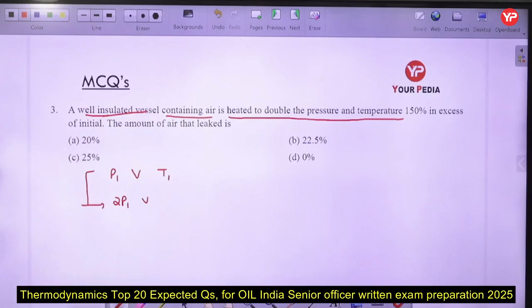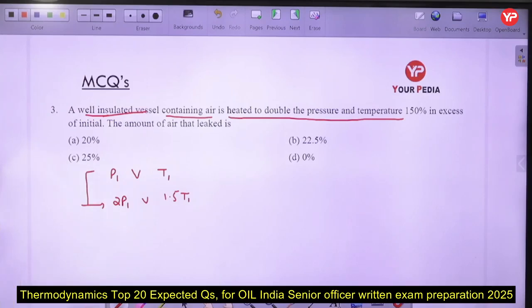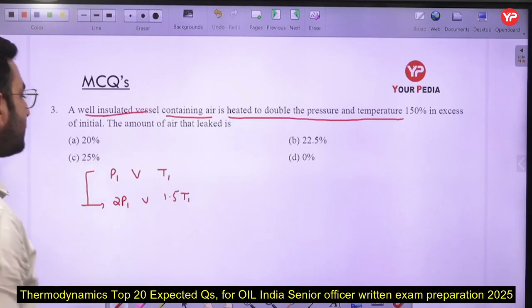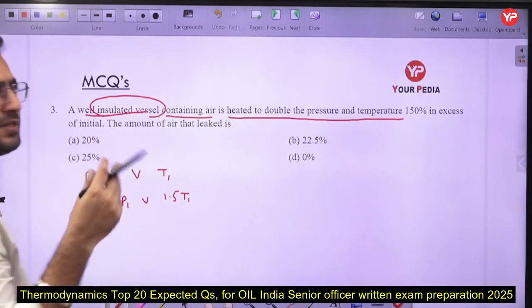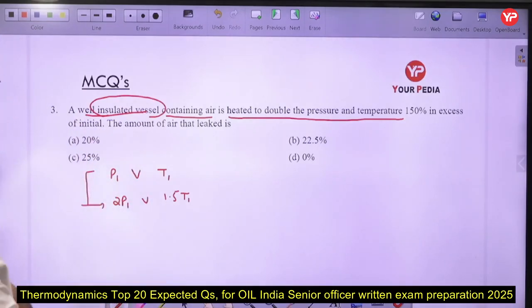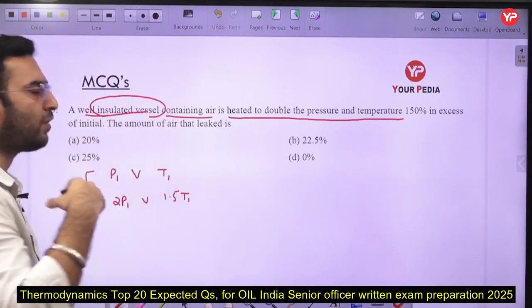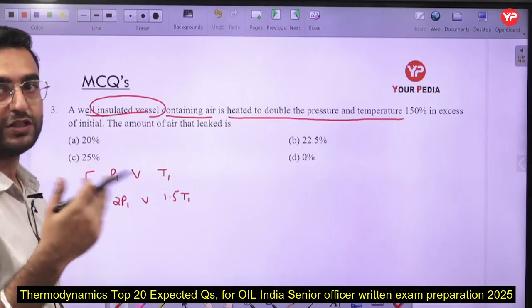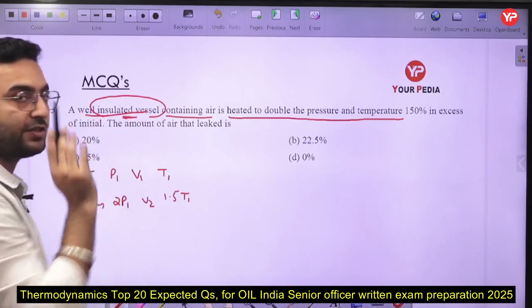And the next part is the temperature is 150% here now. So I can write 1.5 of T1 here. Now we have to find out how much amount of air has been leaked in this case. First of all, we don't know whether the vessel is a rigid one or not. So there may be a chance that the volume may get changed. We can find out the amount of air that has been leaked by finding out the change in volume, because I cannot comment on the volumes since it is not mentioned that it is a rigid vessel.